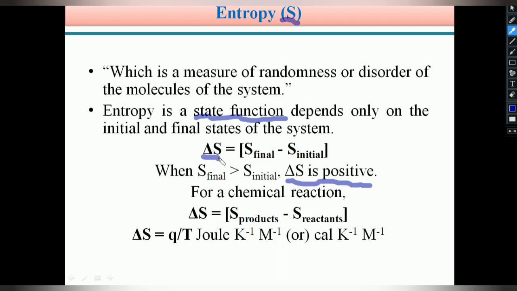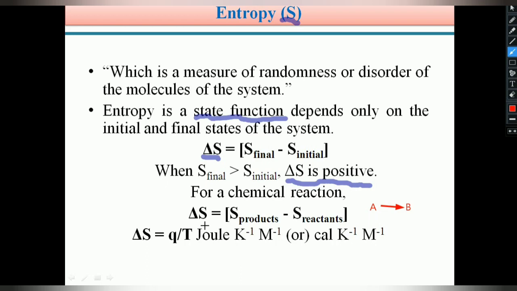For example, if you apply this entropy concept to a chemical reaction, you can see a reactant A gives product B. A chemical reaction in which A is converted into B. Here A is our reactant and B is our product. Therefore, product's entropy minus reactant's entropy is nothing but the change in entropy.